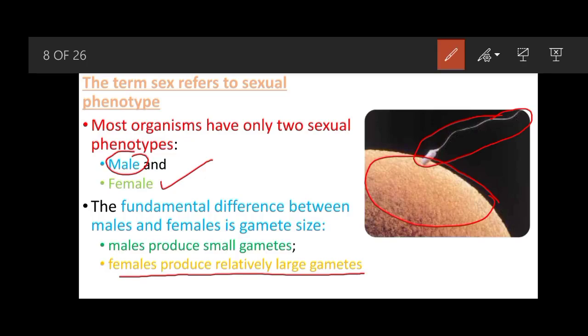Mostly males produce the sperm and females produce the eggs. When sperm and egg unite, fertilization takes place and a zygote is formed, and then the zygote divides to produce the whole organism.